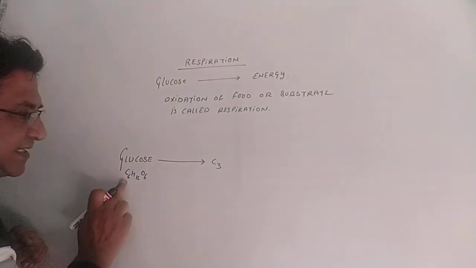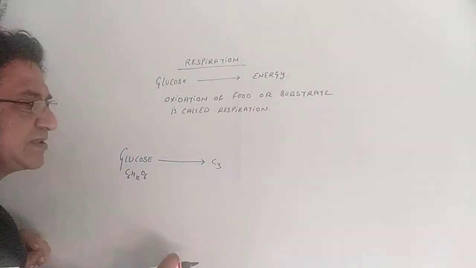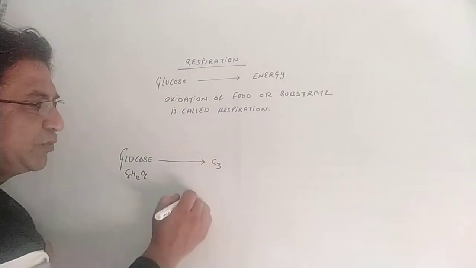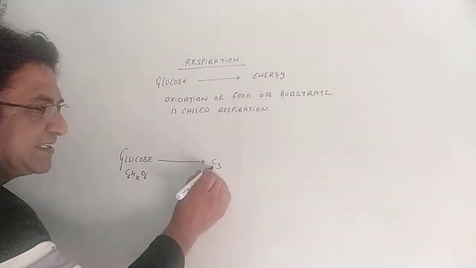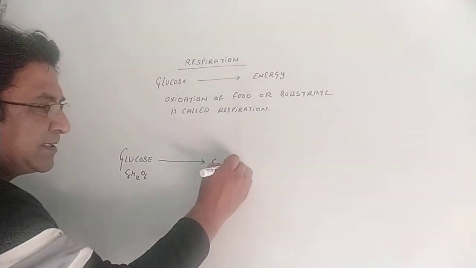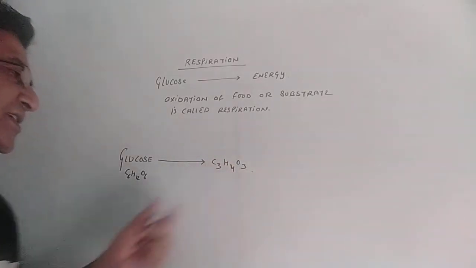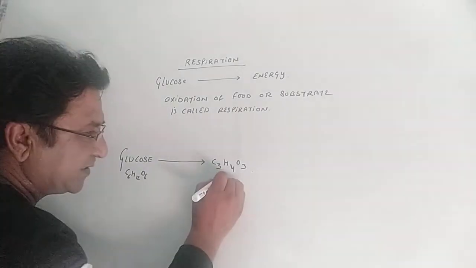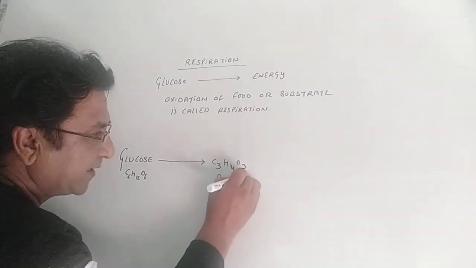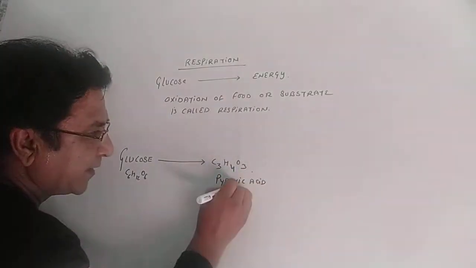This glucose, a C6 compound, splits into a simpler compound, pyruvic acid or pyruvate, which is a C3 compound.